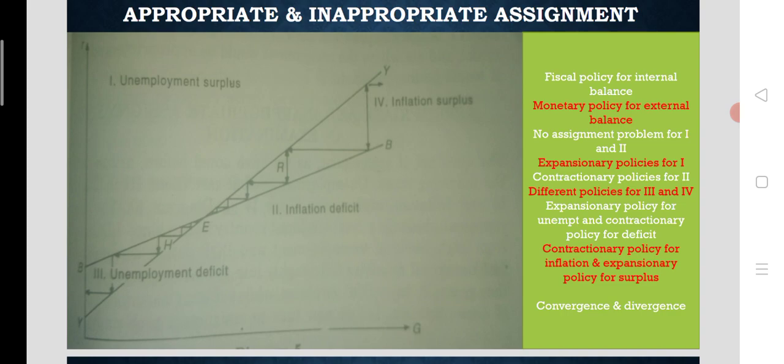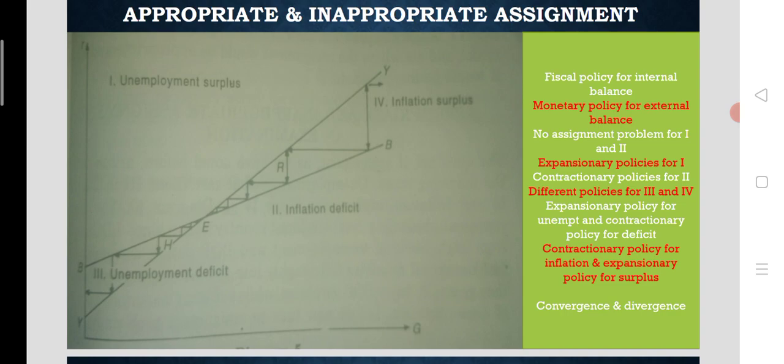In this situation, the economy will touch the BB schedule, but the issue here is that internal balance will be still further away from equilibrium. So for obtaining internal balance, again expansionary monetary policy is applied. In that case, the rate of interest is declined significantly. So this will continue and overall equilibrium will not be obtained. This is the inappropriate assignment, the unsuitable policies. This is the application of wrong policies for both internal balance and external balance.